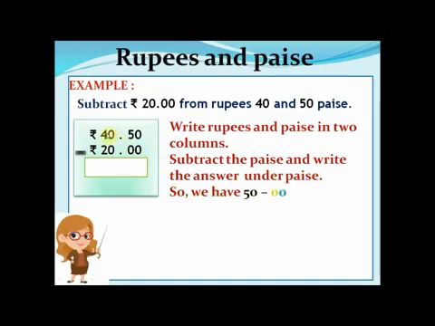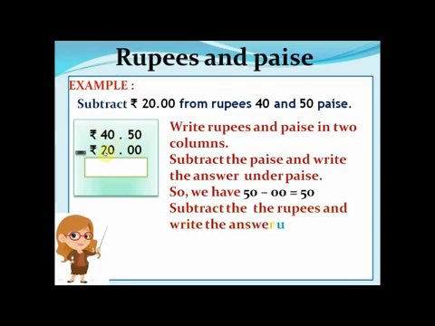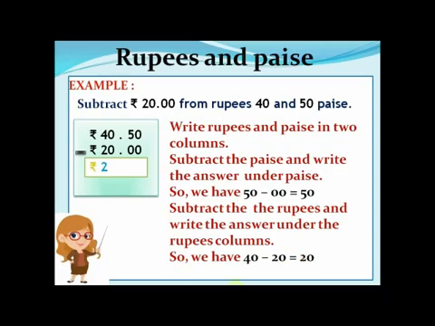So we will write 40.50, that is 40 rupees and 50 paise, and under that we will write 20 because this is the smaller amount. And now we will subtract. When we have subtracted 50 minus 0, we have got 50 paise, as you can see here. And again from 40 rupees we have taken out 20, we got 20 rupees, right?